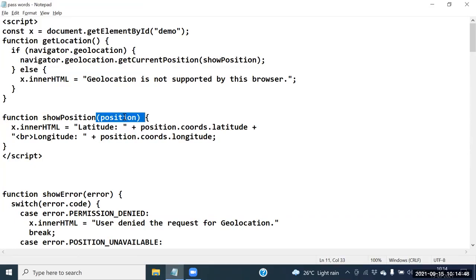Position. Store it into which user defined variable? Store it into one user defined variable. The user defined variable is the position variable here.